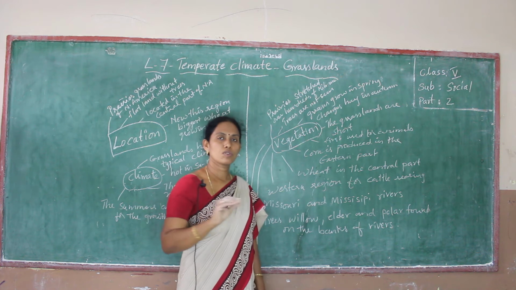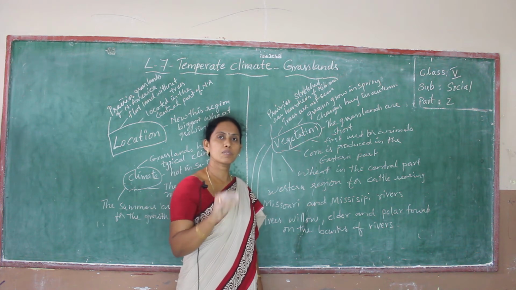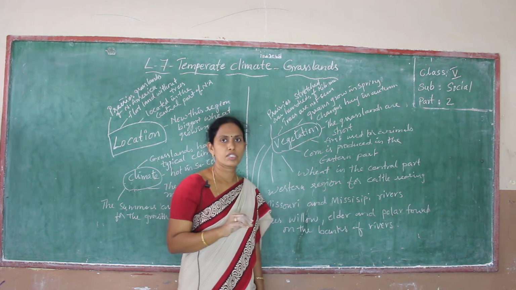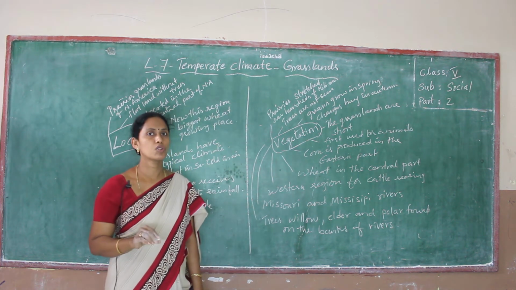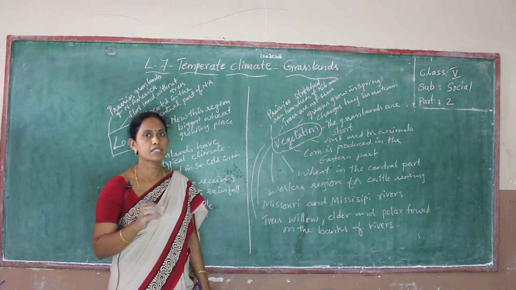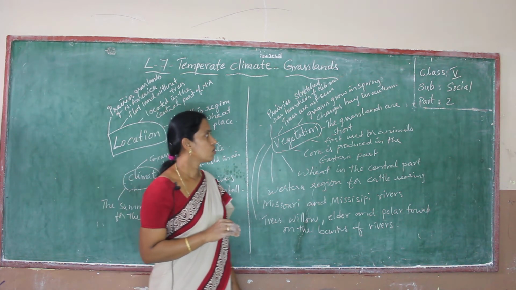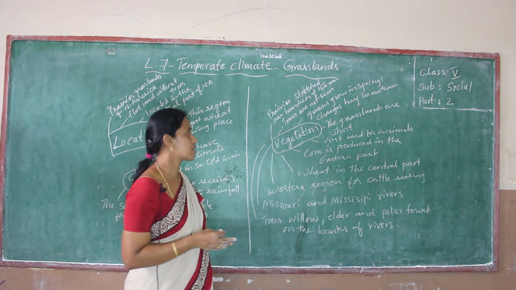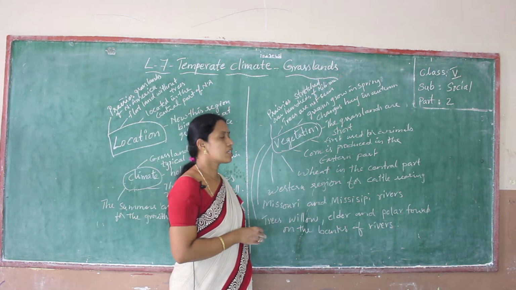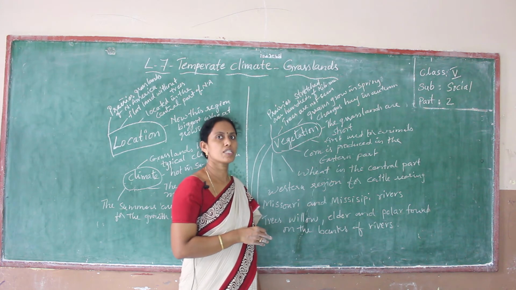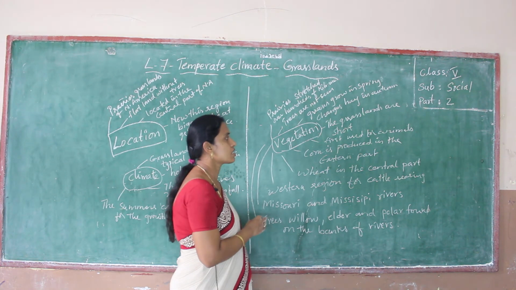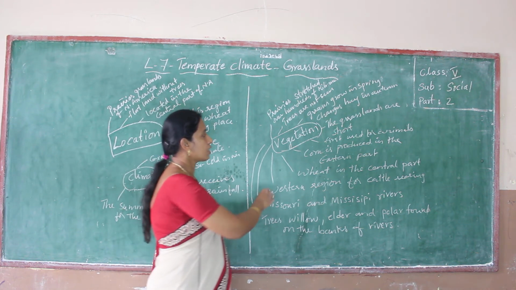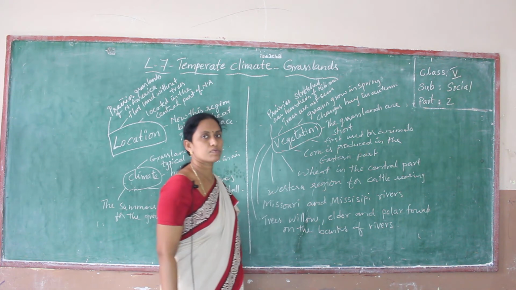First, as we discussed in the last class, this place was used for animal grazing. One animal name I told you. What is the animal name? Bison. And now this land is used for grass. Corn is produced in the eastern part. Here, wheat is produced in the central part.